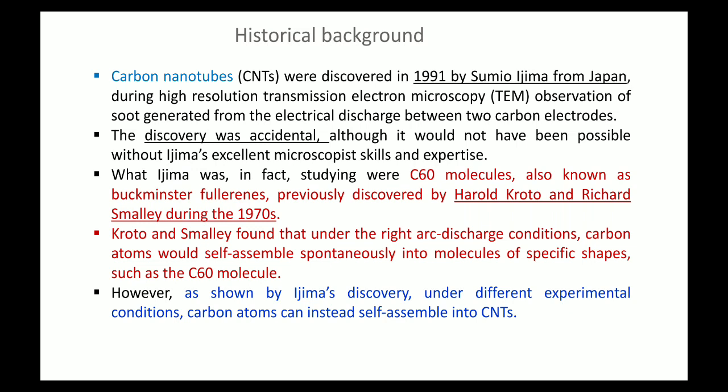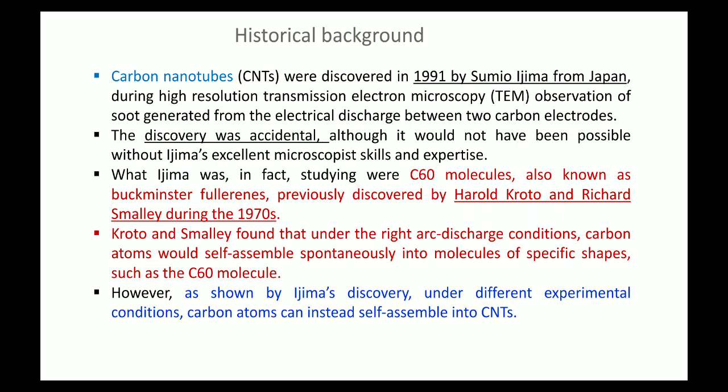So when was it discovered? It was discovered during high resolution transmission electron microscopy observation of soot generated from the electrical discharge between 2 carbon electrodes. The discovery was accidental.